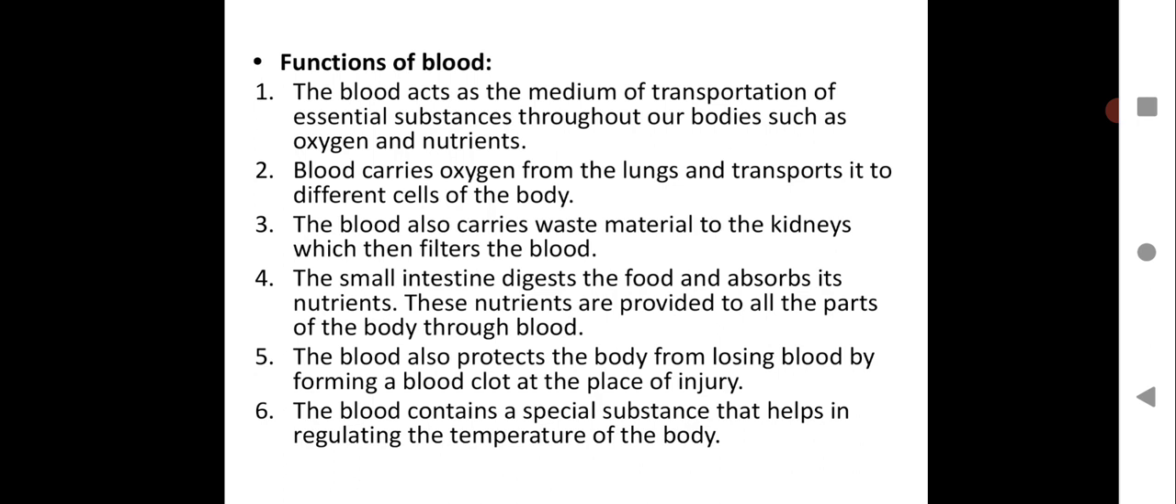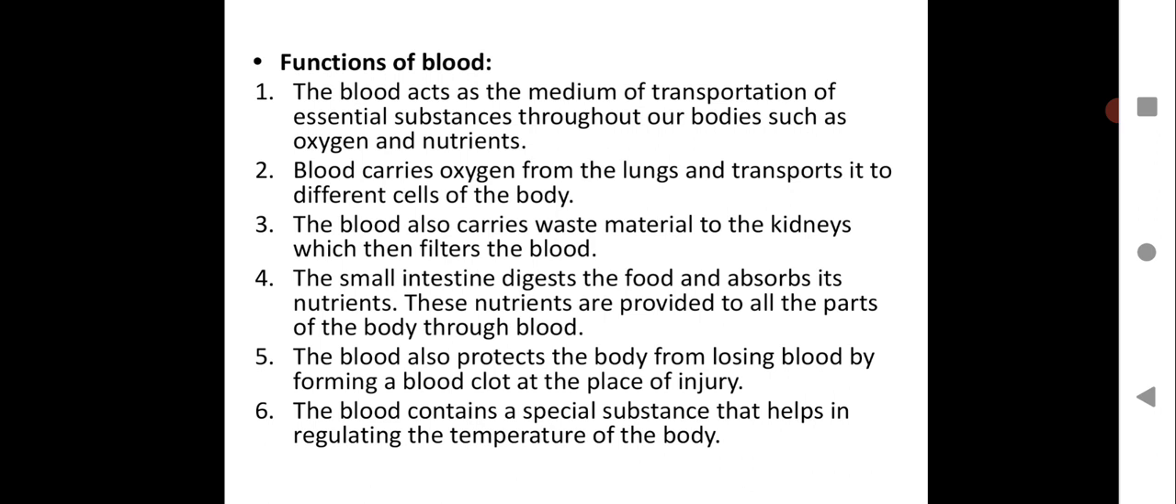Functions of blood. Take down the functions. The blood acts as the medium of transportation of essential substances throughout our body, such as oxygen and nutrients. Second point, blood carries oxygen from the lungs and transports it to the different cells of the body. Blood has all very important functions to perform.